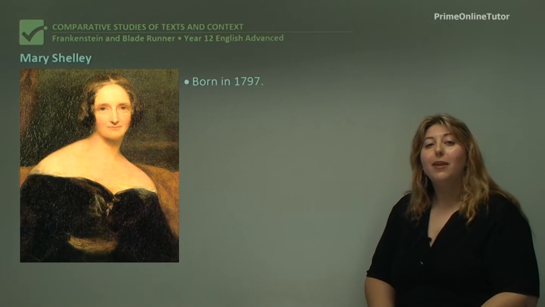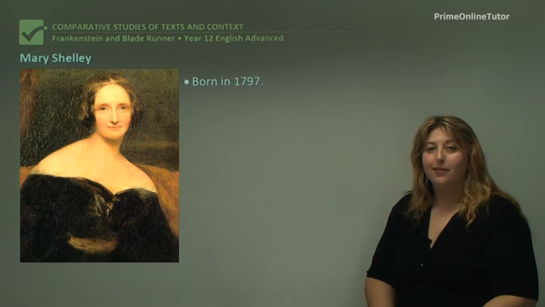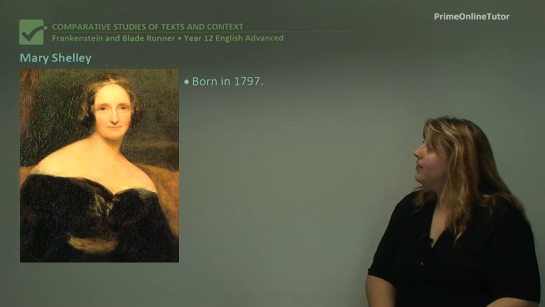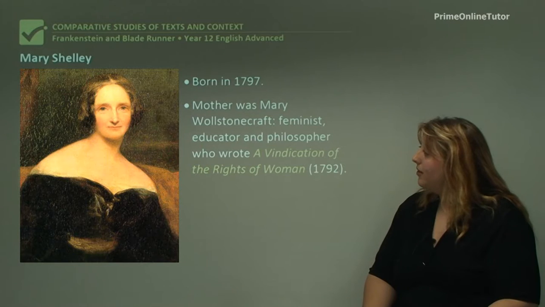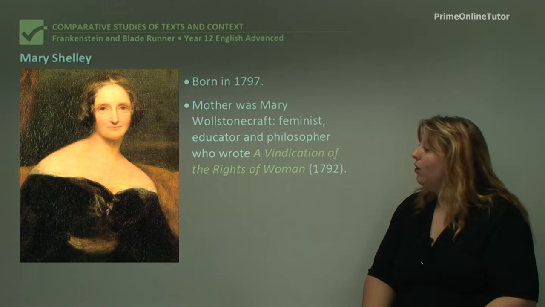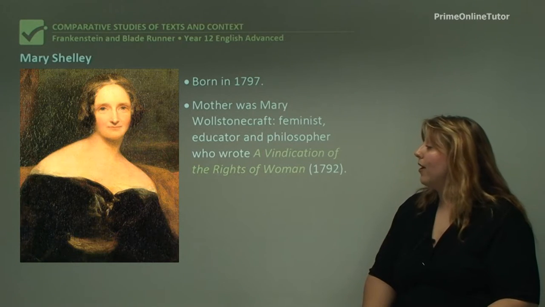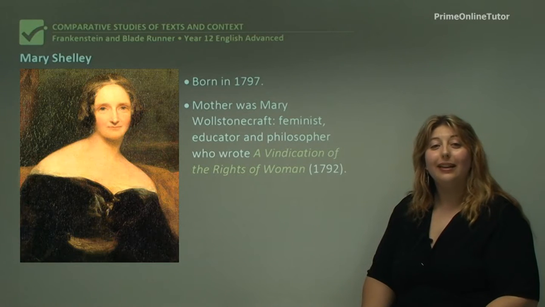So first we're going to look at Mary Shelley, who is the author of Frankenstein. She is born in 1797. Her mother was Mary Wollstonecraft, feminist, educator and philosopher, who wrote a text called A Vindication of the Rights of Woman. Now this is a really interesting text.